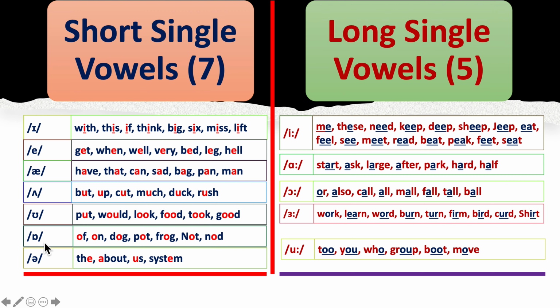Then we have this sound, as in: of, on, dog, pot, frog, not. Then we have the sound a, as in: the, about, system. Now we have long single vowels, there are 5.